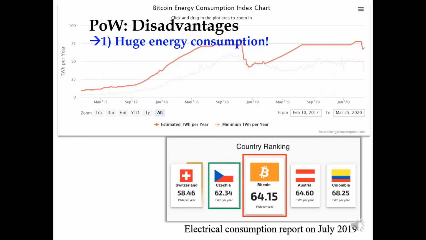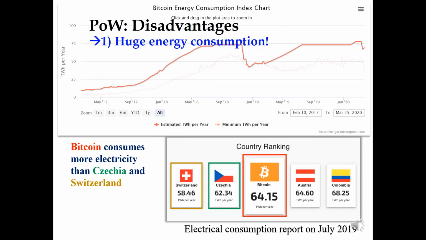The first is the huge energy consumption. This graph shows the Bitcoin energy consumption chart. You know that Bitcoin is using proof of work. According to a report in July 2019, the Bitcoin network consumes about 64 terawatt hours per year of energy.